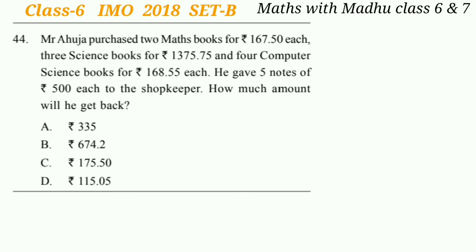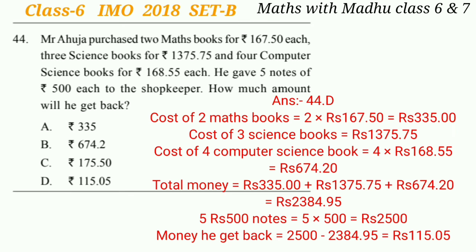Cost of 1 math book is given, so we can find cost of 2 maths books, which will be 335 rupees. Similarly, cost of 4 computer science books will be 672.20 rupees. Now the total money will be 2384.95 rupees.